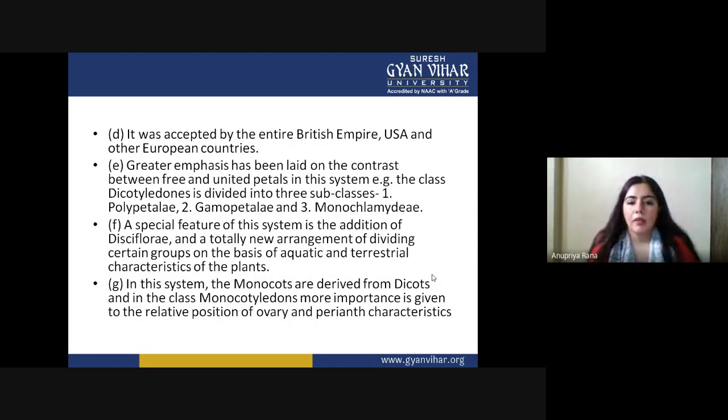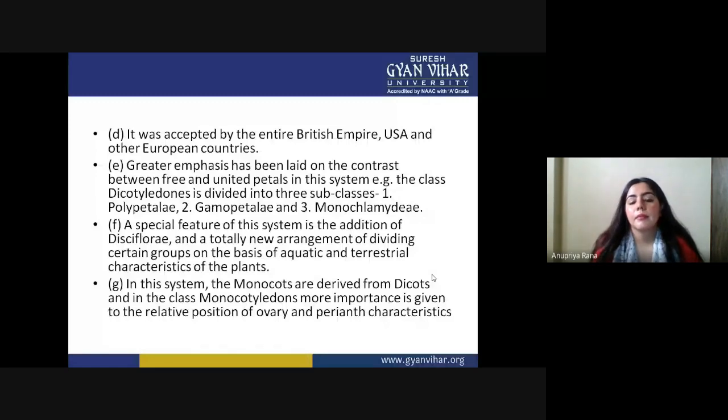They gave a new parameter for classification, the addition of aquatic and terrestrial characteristics. They showed what kind of adaptation can be taken by aquatic plants and what kind of characteristics by terrestrial plants.